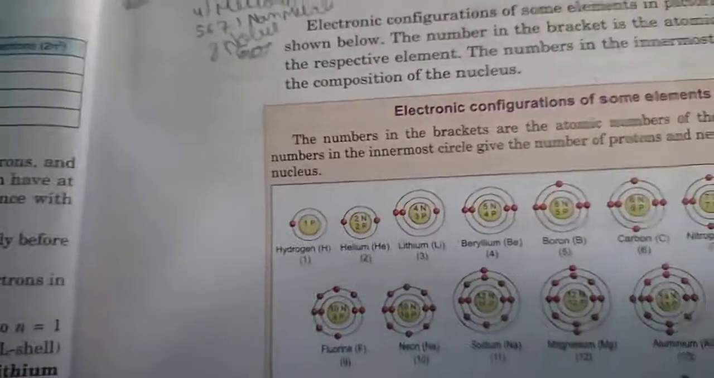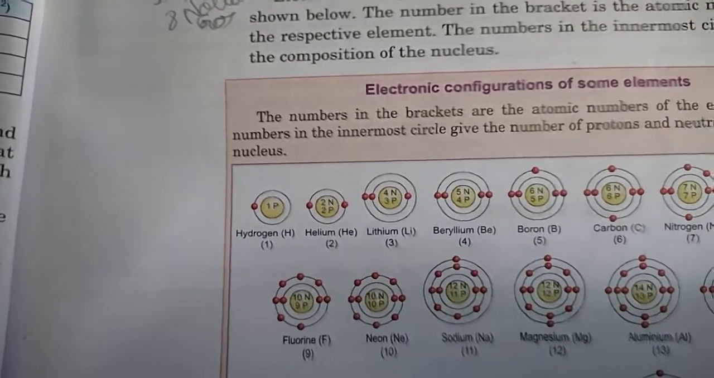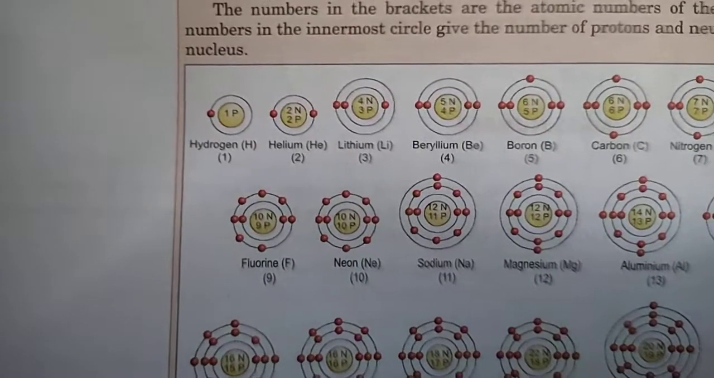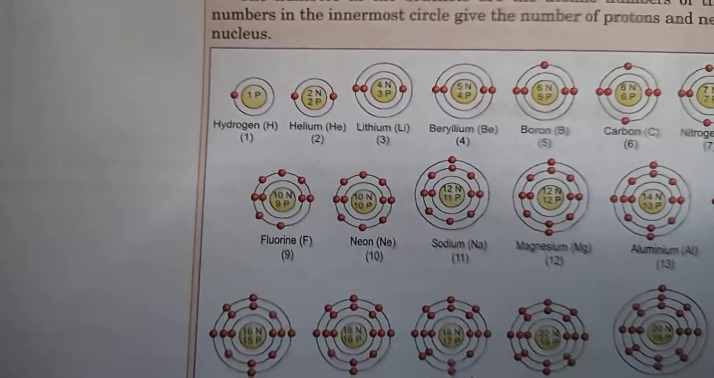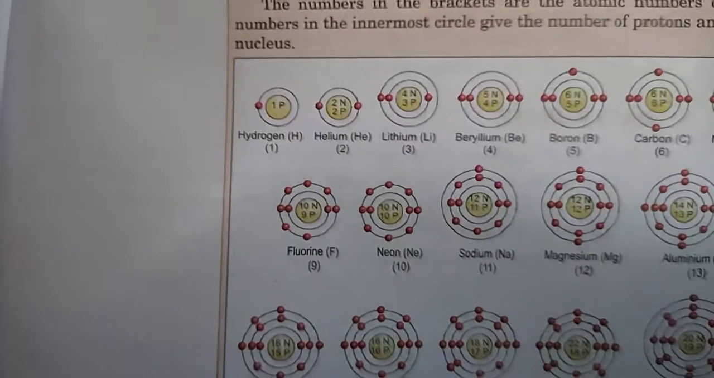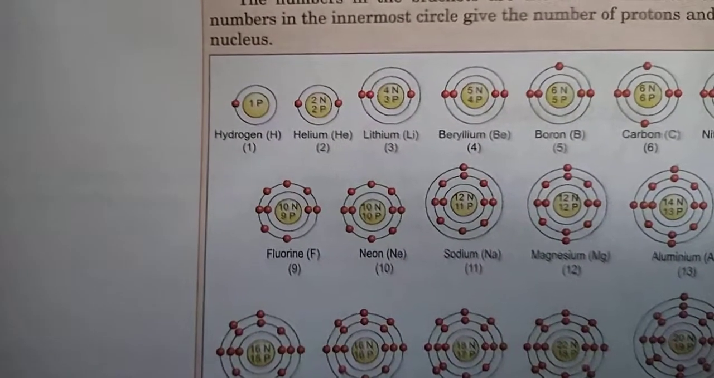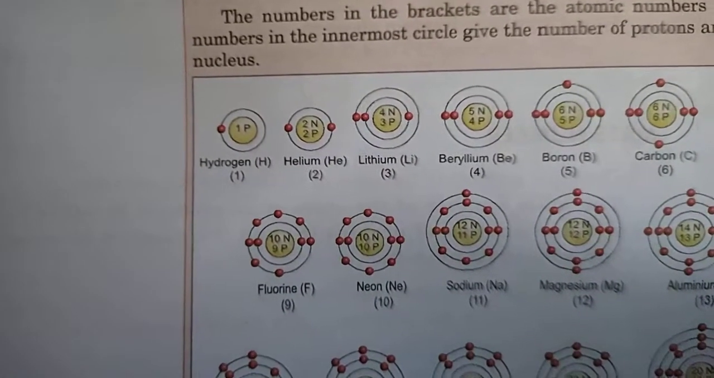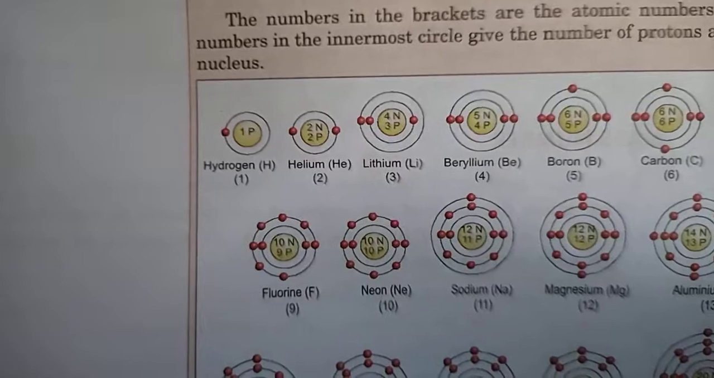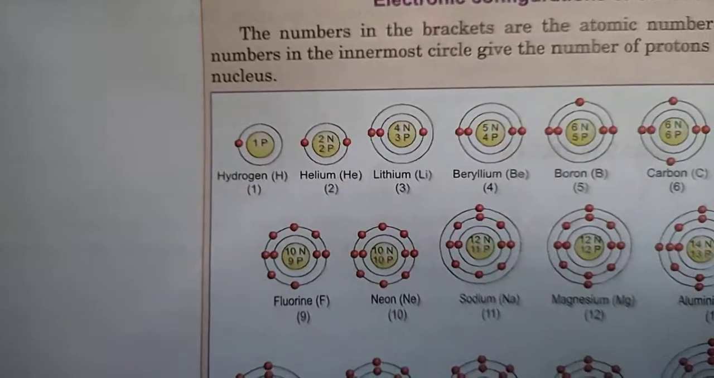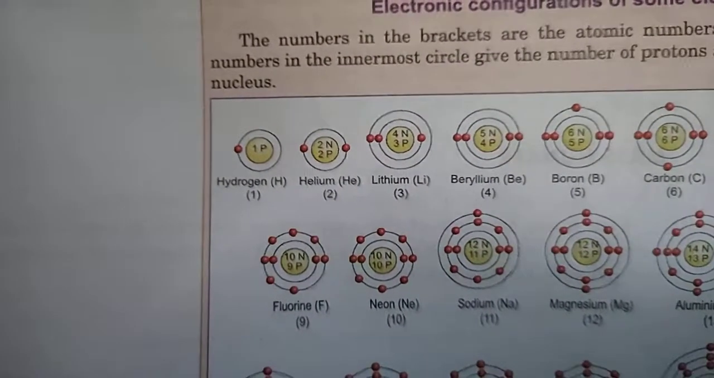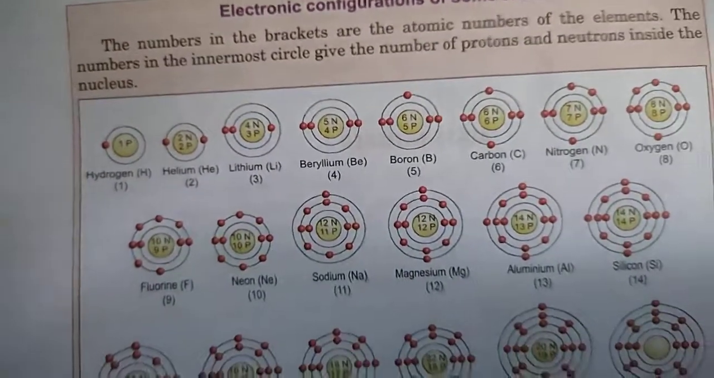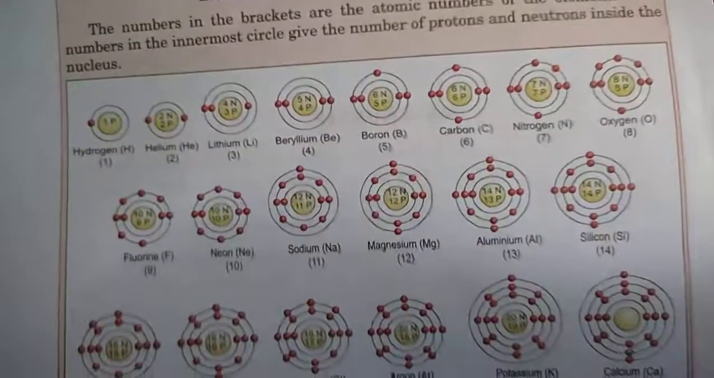Now you see here the electronic configuration of some elements and how you can make a Bohr's type model. Hydrogen has only one electron. Then helium has 2 electrons in the outermost shell. Only the K shell is there, only one shell. Then lithium has 2 shells, 2 comma 1. Remember, K and L shell: 2 in the K shell and 1 electron in the L shell. Like that, it shows the distribution of electrons.